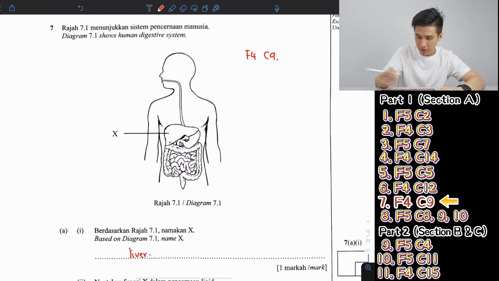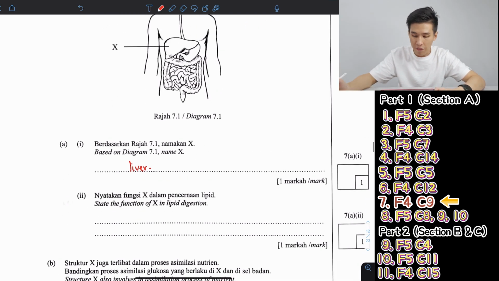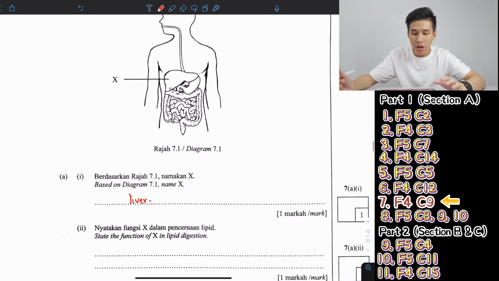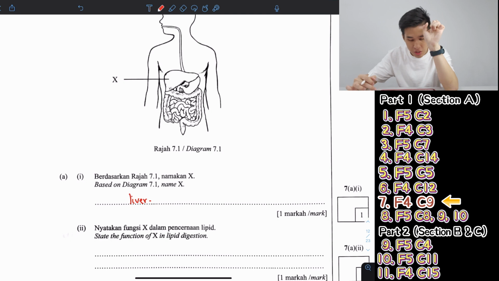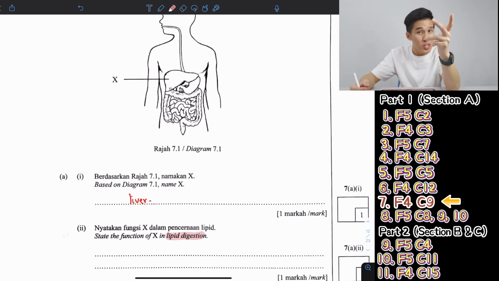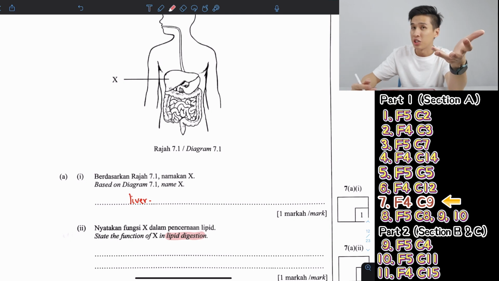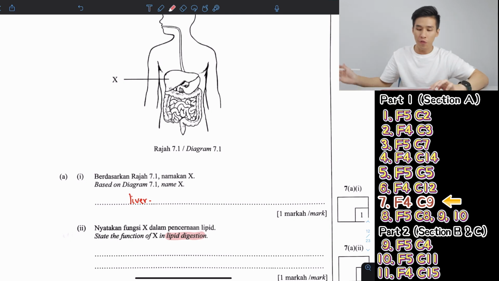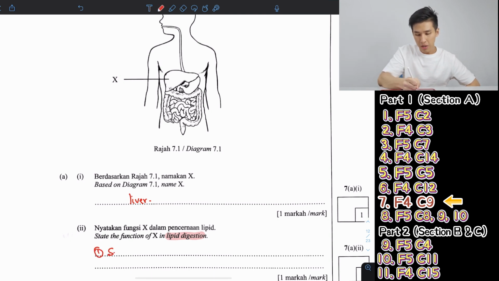Liver, of course, what else is this? State the function of X in lipid digestion. Now liver has quite a few functions actually. But in this question, they want, in terms of lipid digestion, what does it do? So read the question carefully. Don't just hantam function, alright? Read carefully. So for lipid digestion, liver actually secretes something called bile.